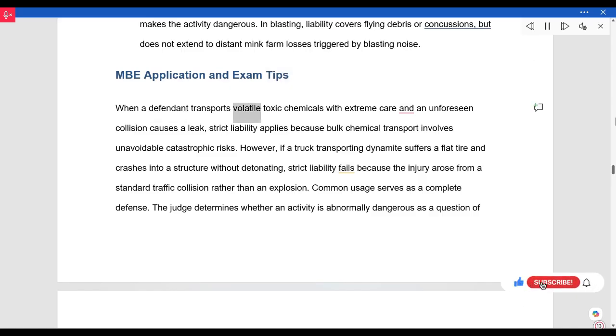When a defendant transports volatile toxic chemicals with extreme care and an unforeseen collision causes a leak, strict liability applies because bulk chemical transport involves unavoidable catastrophic risks. However, if a truck transporting dynamite suffers a flat tire and crashes into a structure without detonating, strict liability fails because the injury arose from a standard traffic collision rather than an explosion. Common usage serves as a complete defense. The judge determines whether an activity is abnormally dangerous as a question of law.